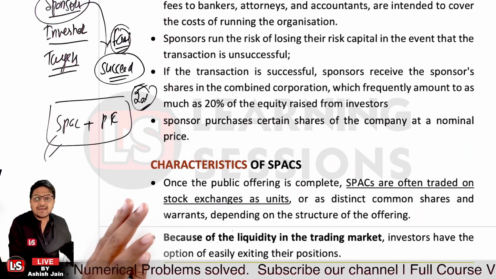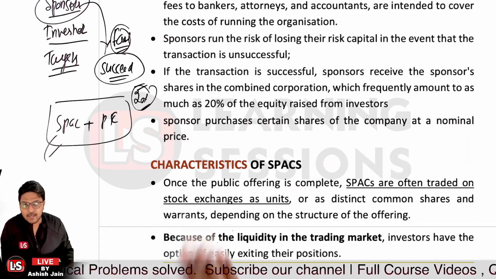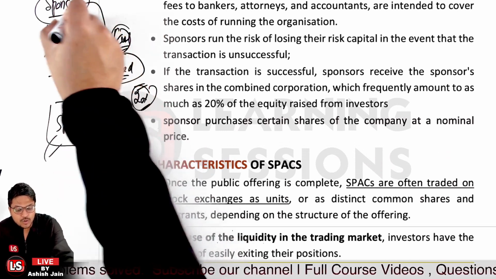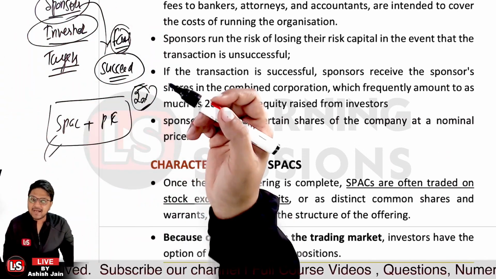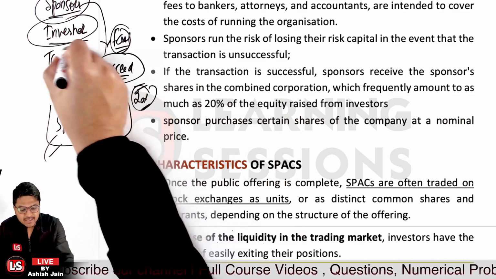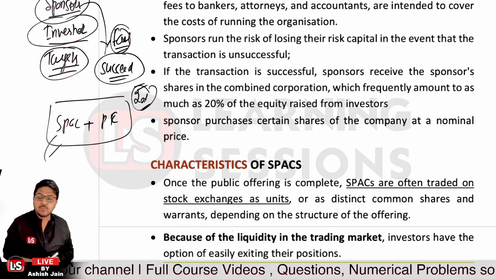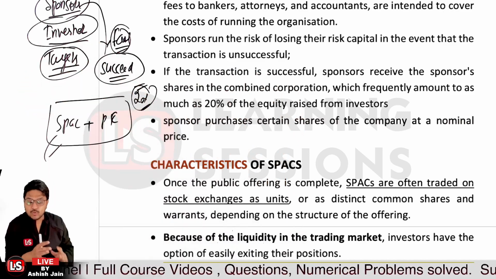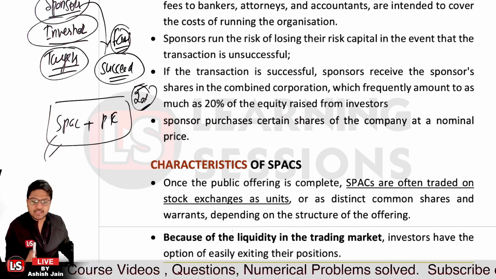Now let's have a look at the characteristics of the SPAC. Before that, let me tell you about the investors. Investors are those who subscribe to the SPAC. These are the public shareholders, and targets are the companies with whom they are going to be merged, right? So that's related to the different stakeholders in the case of a SPAC.